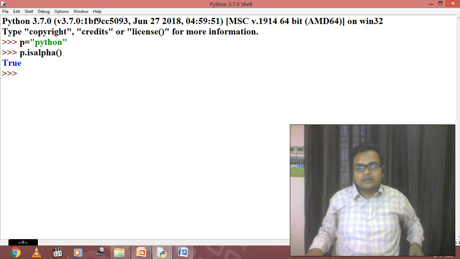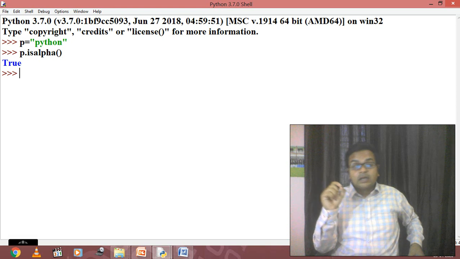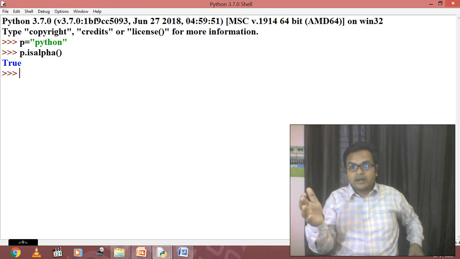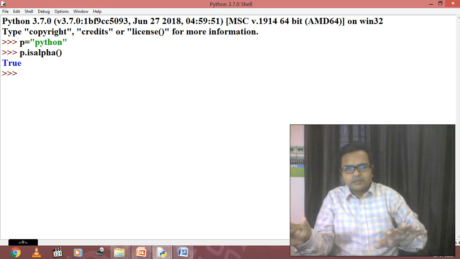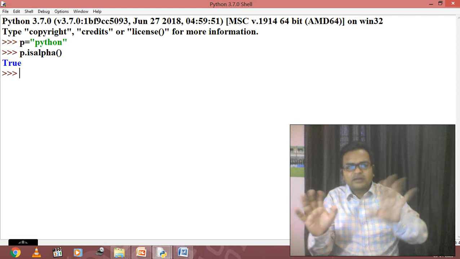So then what is the answer coming over there? True. That means yes, it is containing all the alphabets, all the characters in alphabetical form. Clear? So it has returned something, students. I talked about return. Wherever the isalpha function is working in the library of Python, we never know where it is, but simply we are calling this function by p.isalpha.